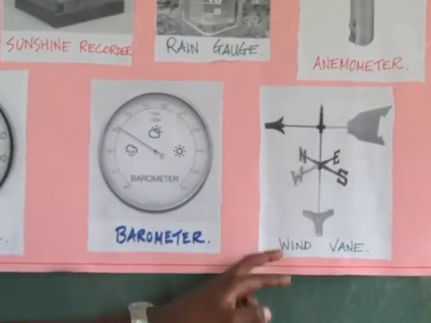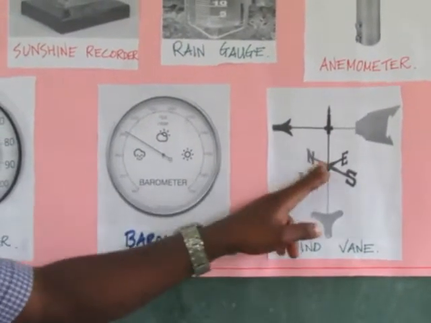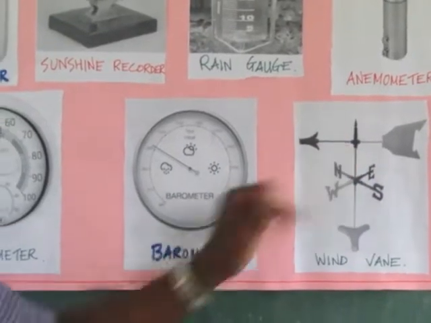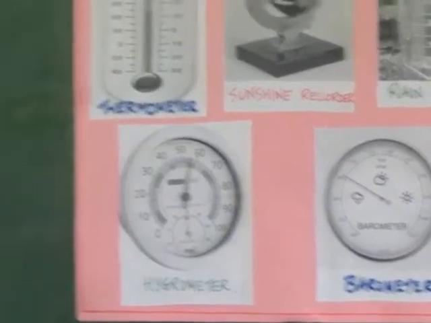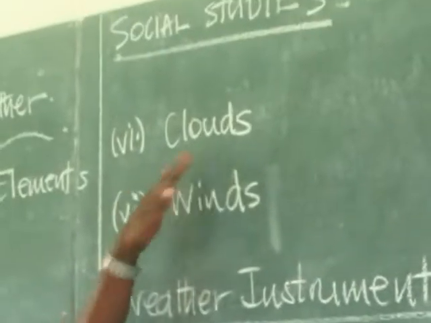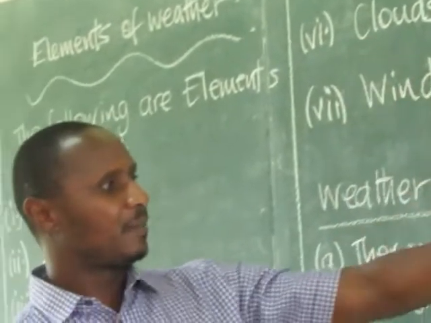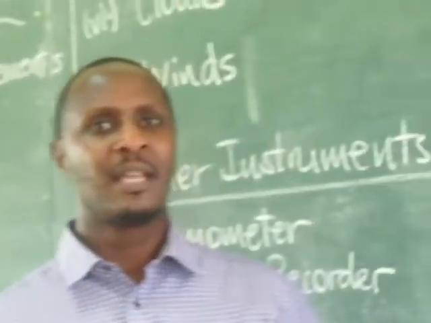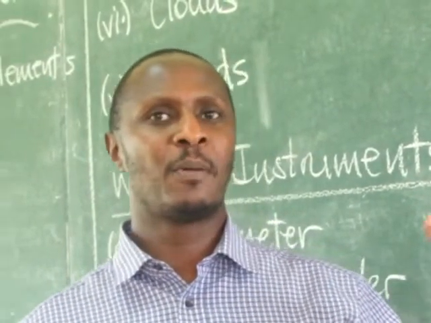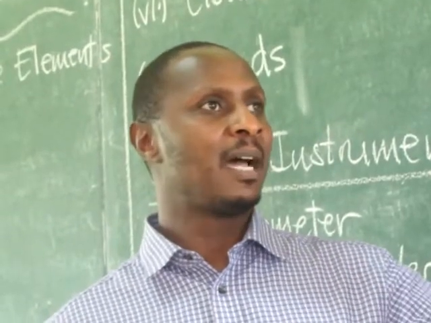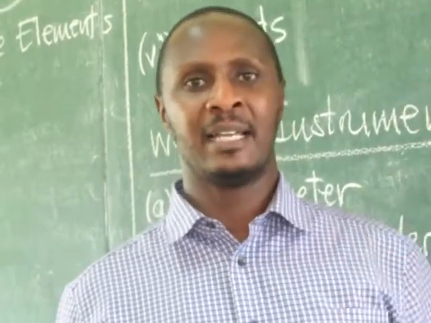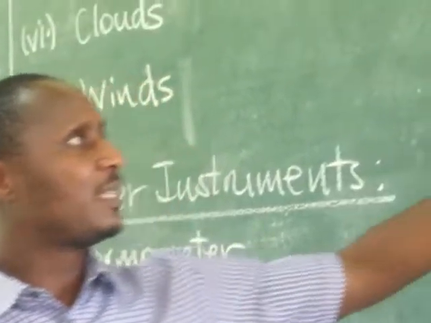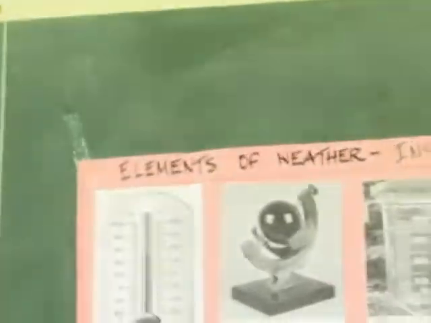So the wind vane is one of the instruments used to record wind direction. Now, clouds. We don't have instruments here, but you can observe them outside. Always we observe the clouds with our naked eyes. So these are the elements of weather.